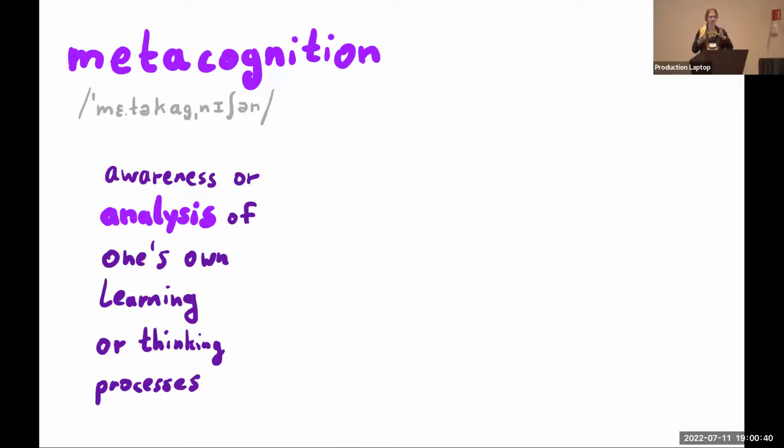Now that's a term that's used outside of AI too. It means a lot of things. You might say it's a little grand to use it here, but I think it kind of fits. Metacognition means awareness and analysis of one's own learning or thinking processes.